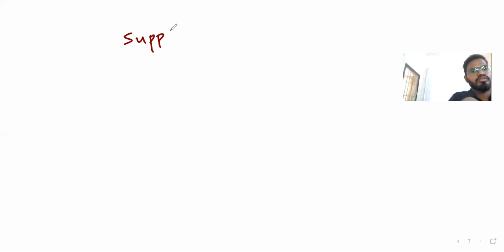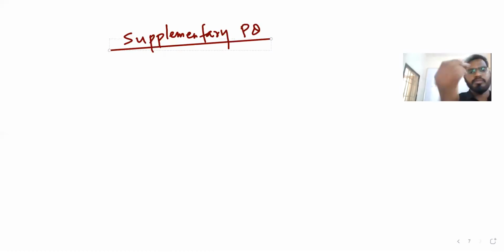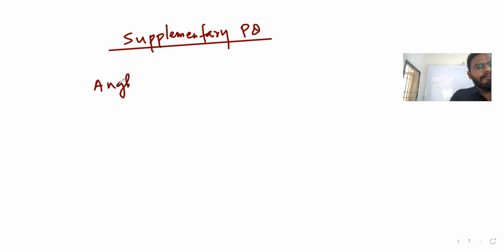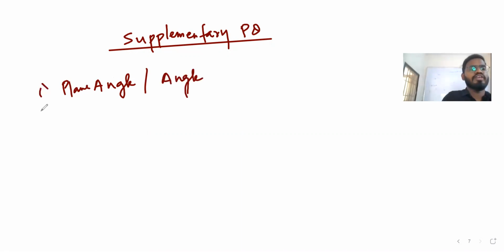Now one more quantity is there. What is that? Supplementary physical quantity. Okay, let's see what is supplementary physical quantity. Example, we can say angle: plane angle, or we can say solid angle.